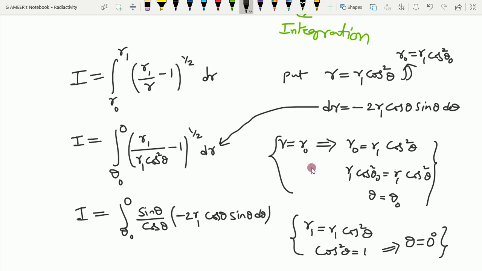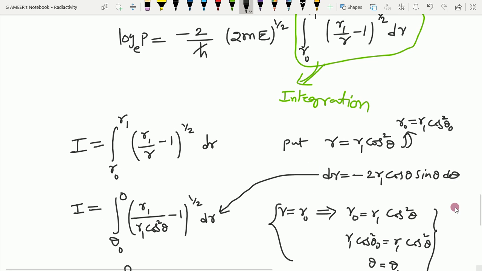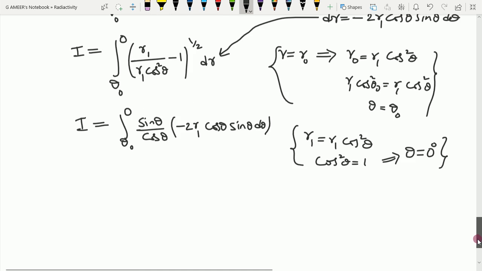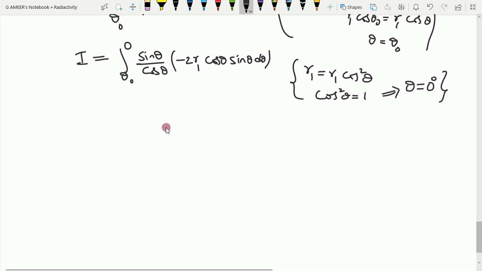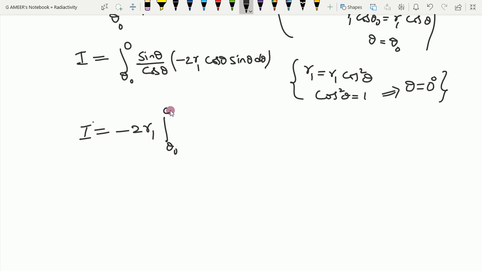So then, I is equal to, the minus and the 2 come outside, minus 2r1, cos theta cancels, then theta naught to 0 of sin square theta d theta.